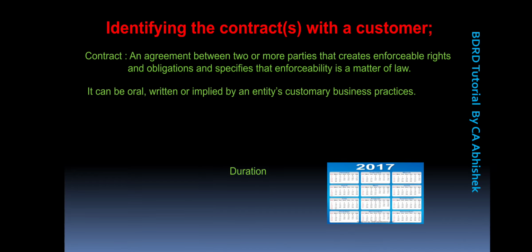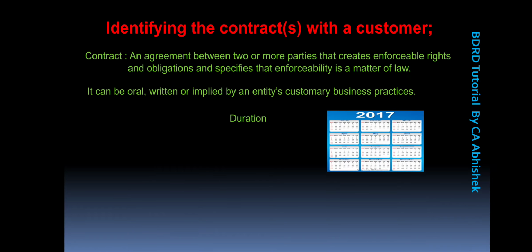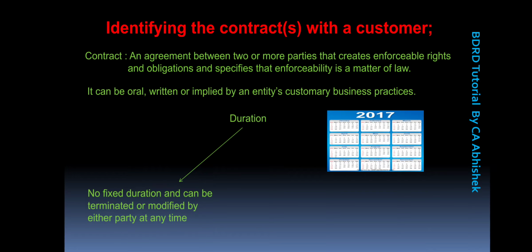So now as far as the duration of the contract is concerned, there are two parameters. Either the contract has no fixed duration, and it can be terminated or modified by either party at any time. If a party thinks that this service provider is not fulfilling the type of service which he or she promised at the time of execution of the contract, the aggrieved party may either terminate or modify the conditions of the contract at any time.